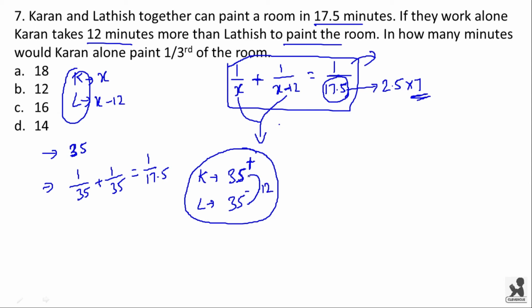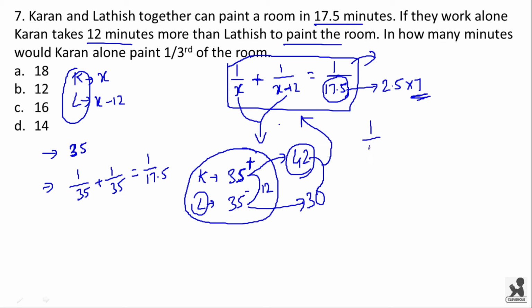Let us consider the next multiple after 35 which is a multiple of 7. So it will be 42. If Karan takes 42 minutes, Latish will be taking how much? 42 minus 12, that is 30 minutes. Let us substitute these two in this equation and let us see whether we are getting 17.5 on the right hand side.